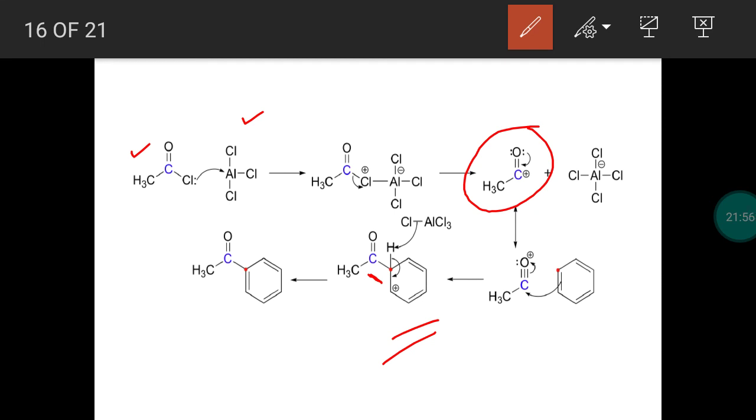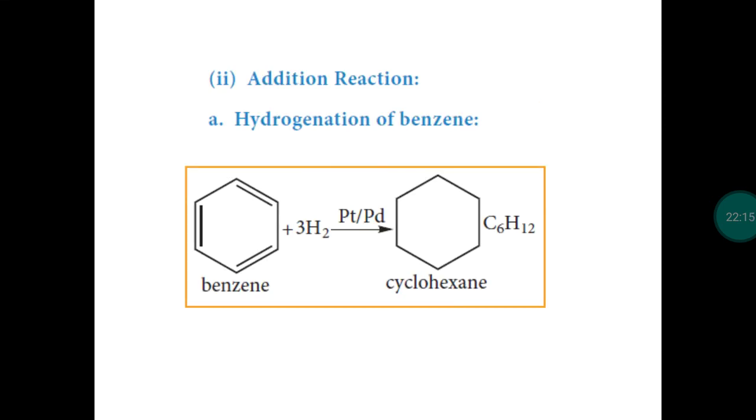It can be stabilized by resonance. Third step, attacking of aluminum tetrachloride ion, AlCl4 minus. So it can easily abstract the proton. Third step is the loss of proton. We get acetophenone, C6H5COCH3, acetophenone formation. So with this, electrophilic substitution reactions are over: nitration, halogenation, sulfonation, Friedel-Crafts alkylation and Friedel-Crafts acylation. All these substitution reactions have been completed with their mechanisms.